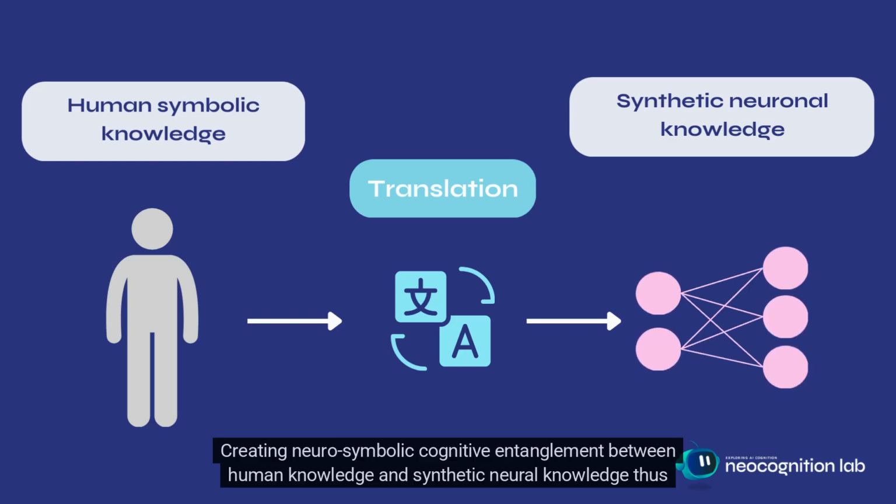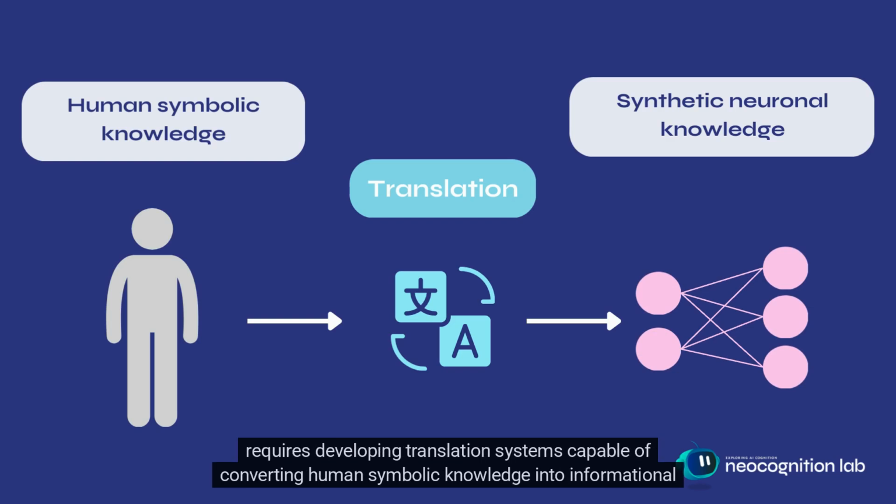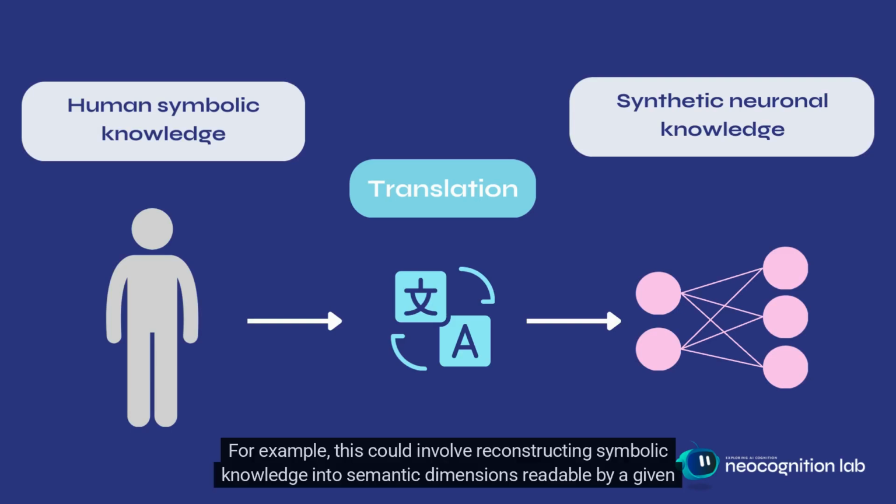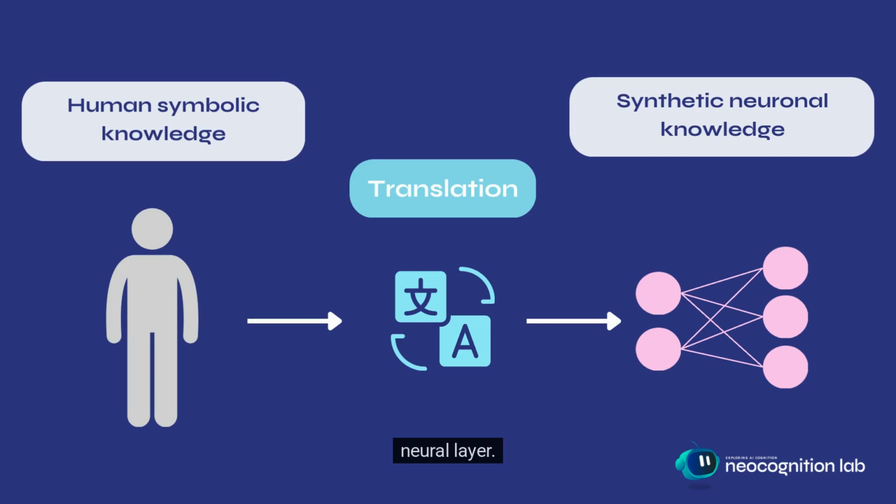Creating neurosymbolic cognitive entanglement between human knowledge and synthetic neural knowledge thus requires developing translation systems capable of converting human symbolic knowledge into informational content adapted to synthetic cognition categories. For example, this could involve reconstructing symbolic knowledge into semantic dimensions readable by a given neural layer.